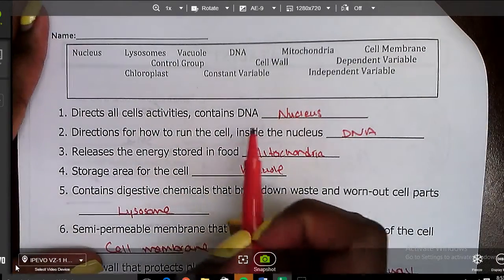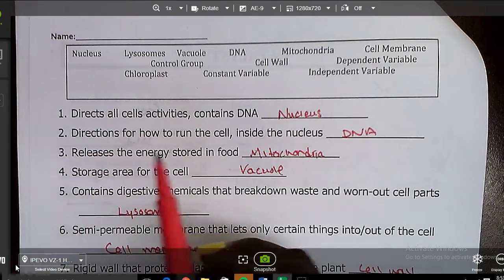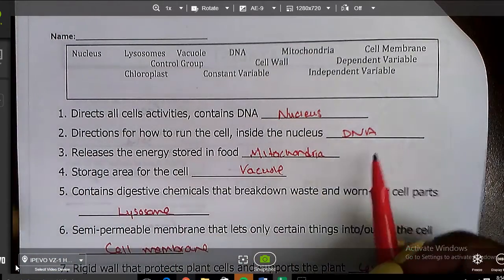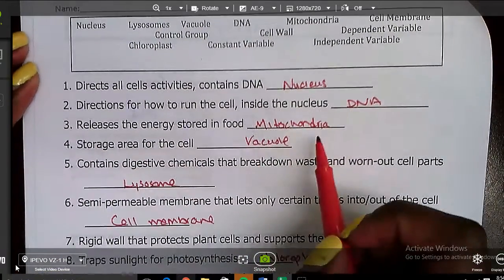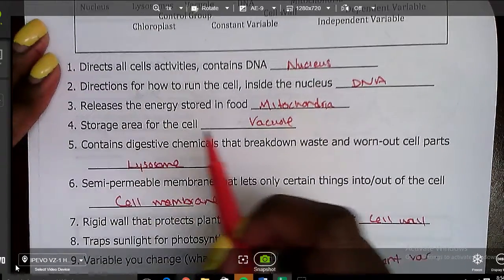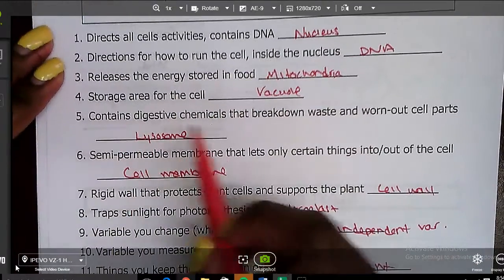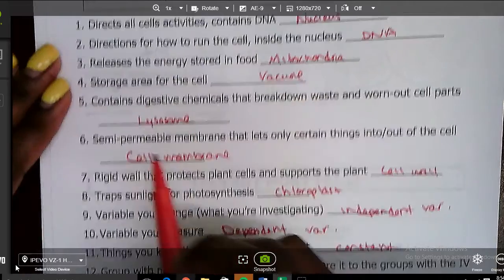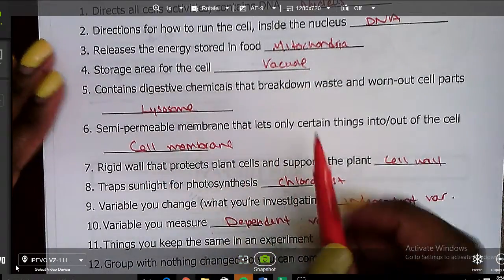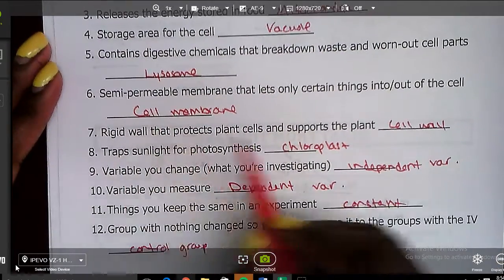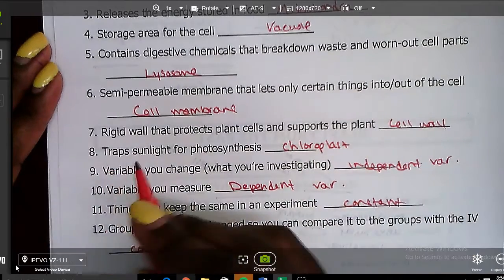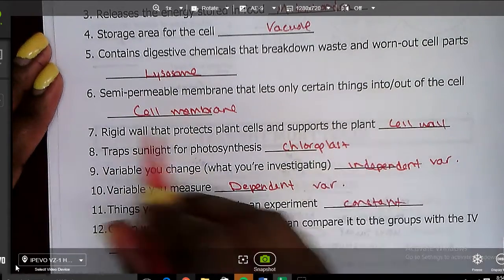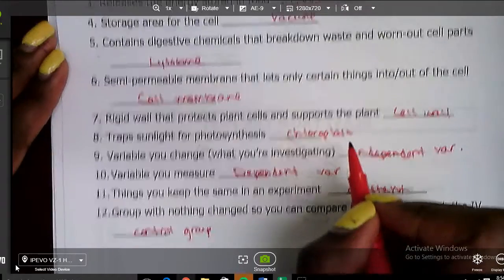Directs all cells' activities, contains DNA, is the nucleus. Directions for how to run the cell inside the nucleus is the DNA. Releases the energy stored in food, mitochondria. Storage area for the cell, vacuole. Contains digestive chemicals, lysosome. Semi-permeable membrane that lets only certain things in is the cell membrane. Rigid wall that protects the cell is the cell wall, remember, only found in the plant cell. Traps sunlight for photosynthesis, chloroplast.